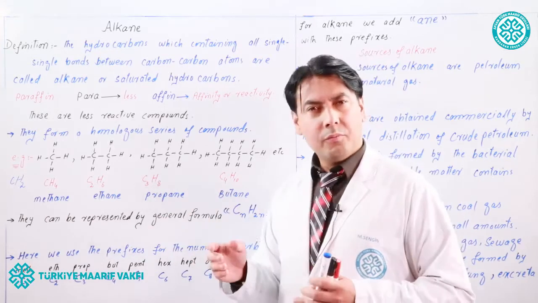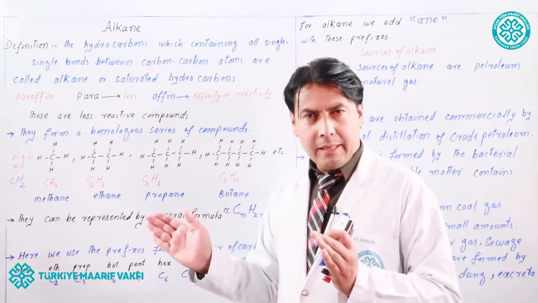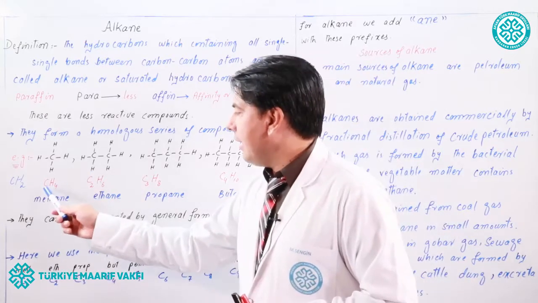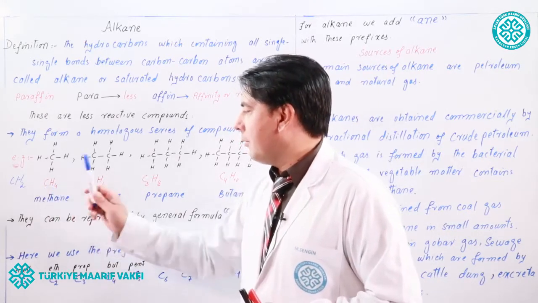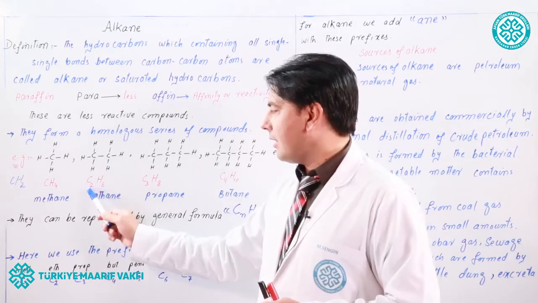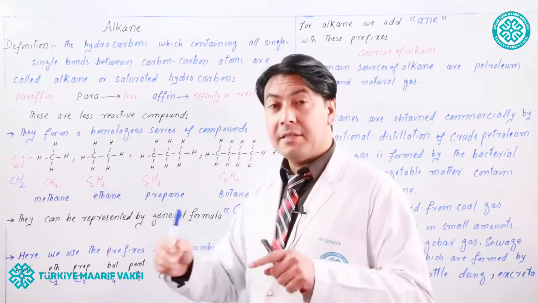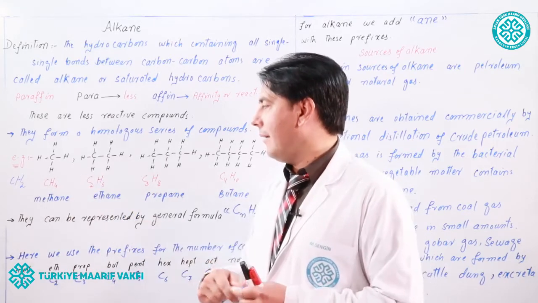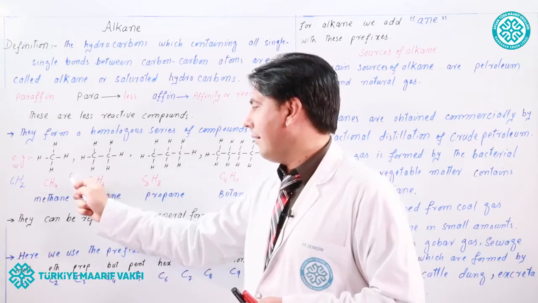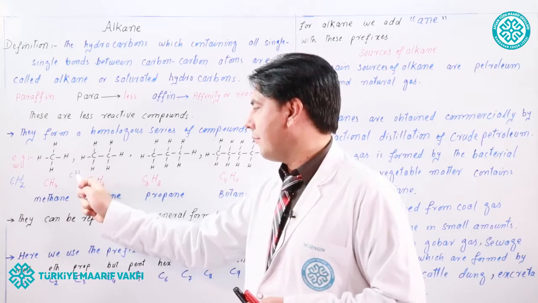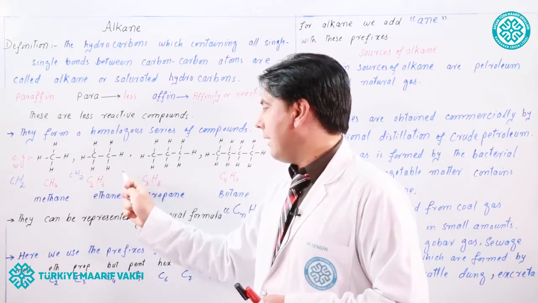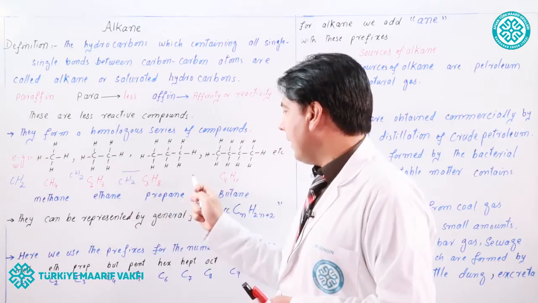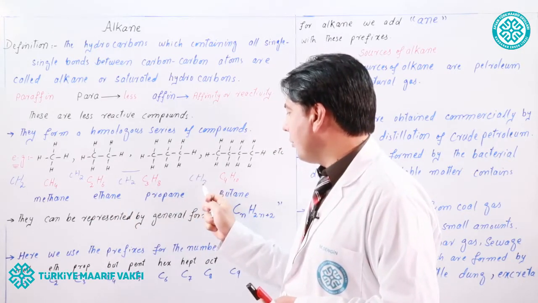Now look, whether the alkane is a homologous series. CH4, 1 carbon, 4 hydrogen. Nearest member C2H6. How much difference is between the methane and ethane? Only CH2 group. Similarly here also CH2 group. Similarly here also CH2 group.